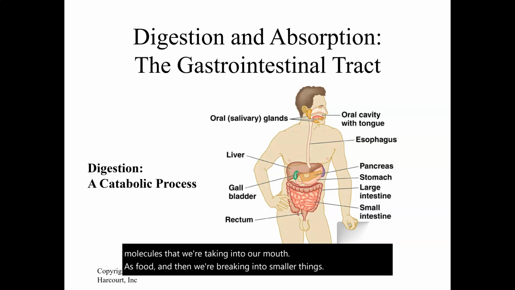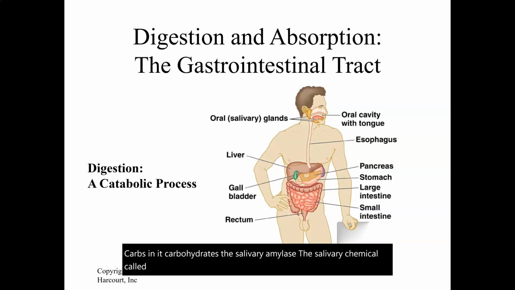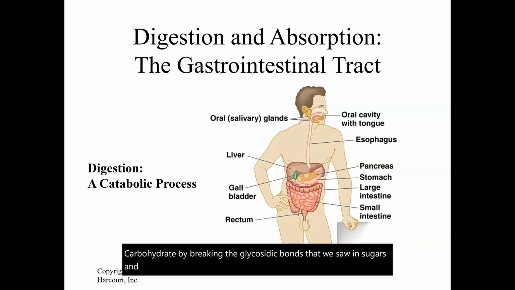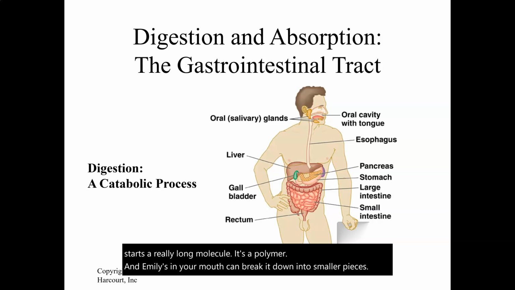So at the beginning, when we take in food in the mouth, if it has carbohydrates in it, the salivary chemical called amylase will break that carbohydrate down by breaking the glycosidic bonds that we saw in sugars and starches and break it into smaller polysaccharides. So remember, starch is a really long molecule. It's a polymer. And amylase in your mouth can break it down into smaller pieces, into polysaccharides.